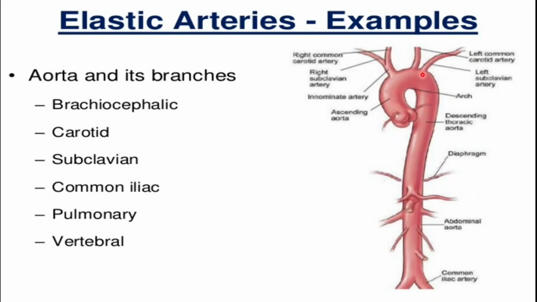So the aorta and its branches are taking the blood away from the heart and to the systemic circulation. You can see these are very large arteries, and they are elastic in nature. They have more elastic fibers in their tunica media, and these types of arteries are present very near to the heart. Nature has provided the elastic nature to these arteries. Why? Because they have to prevent the fluctuation of the blood pressure in these blood vessels. So therefore they are elastic in nature.